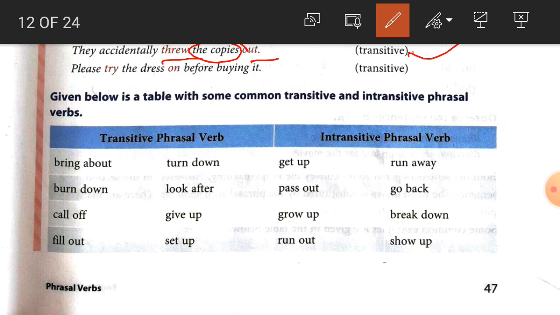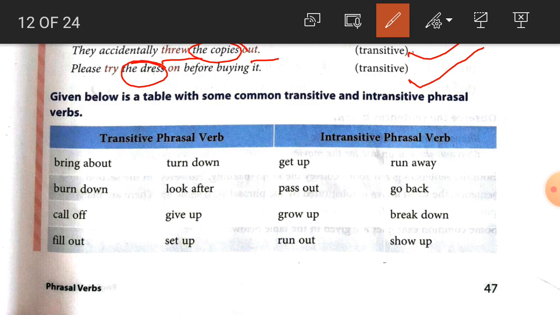Now the next one: please try the dress on before buying it. So here the dress is what? The dress is the object, and that's why here it is a transitive phrasal verb. So where the object is, it is a transitive phrasal verb. Where there is no object, it is an intransitive phrasal verb.